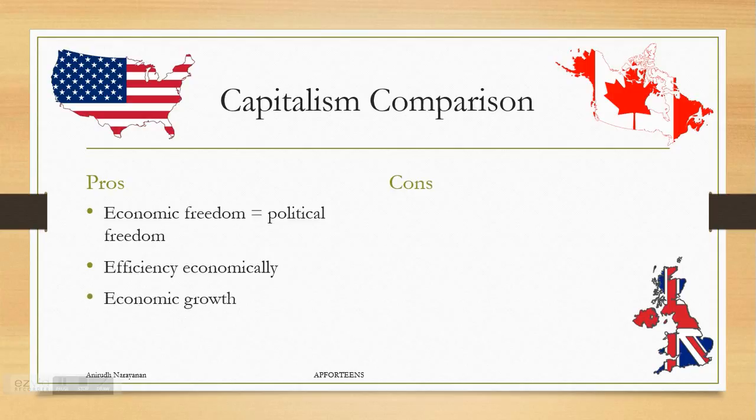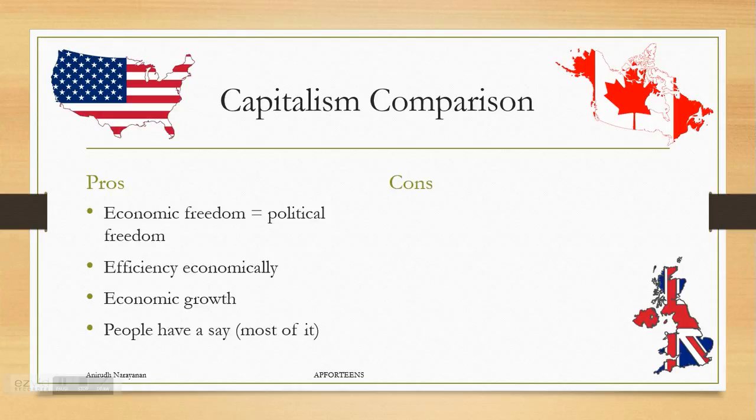Economic growth. Economic growth is really important for being able to sustain a capitalistic country. As the economy grows, more people can buy things, which can grow the economy and leads to a cyclical sort of movement. And people have a say, most of the say, in fact, with a capitalistic country. Now, obviously, without a pure capitalistic country, we won't know if people really have 100% of the say. However, in countries like the US and Great Britain, people have a say in what they're going to purchase and what they're going to make.